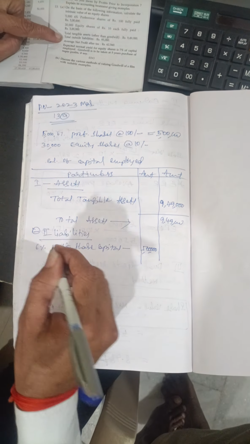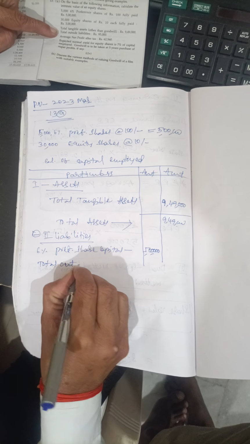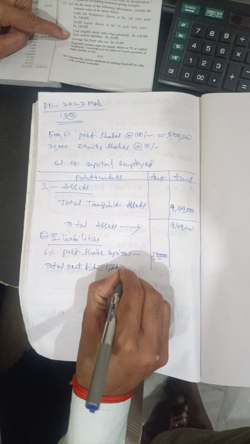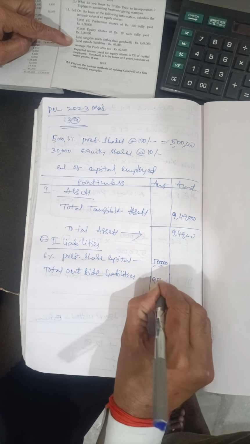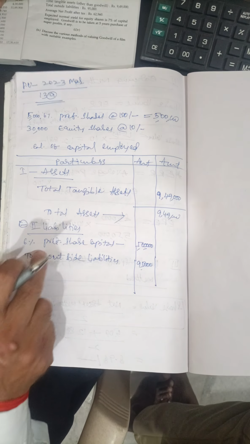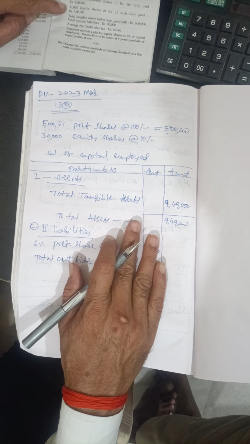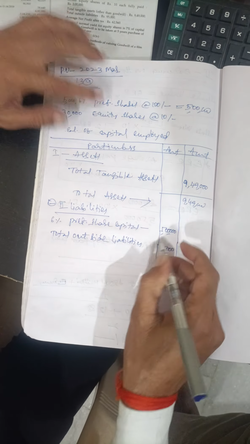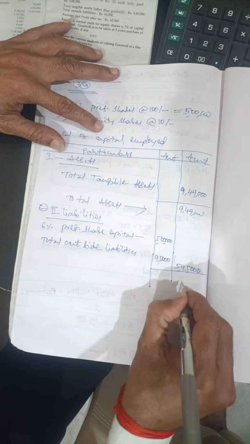Next, total outside liabilities also given, that is 95,000. Reserves and surplus should not be taken at the time of calculation of net assets, and equity share capital is also not taken at the time of calculation of capital employed or net assets. So total 5,95,000 belongs to total liabilities.